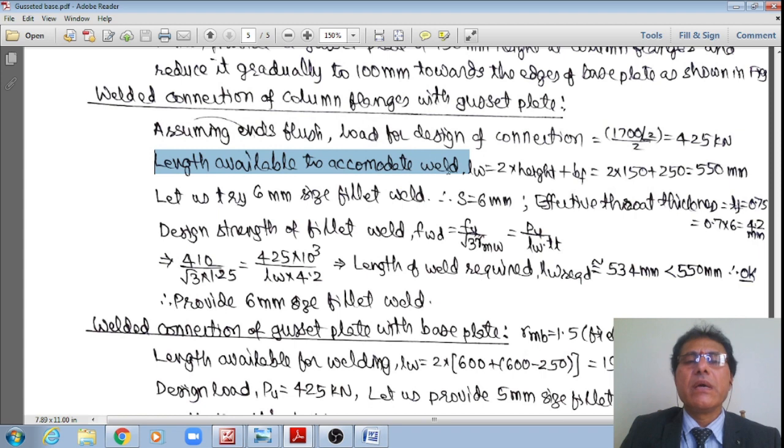But the length available to accommodate this weld is LW equal to 2 times the height plus the width of the flange, that is 2 multiplied by 150 plus 250.